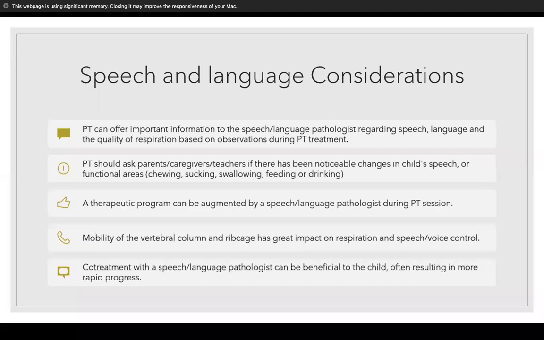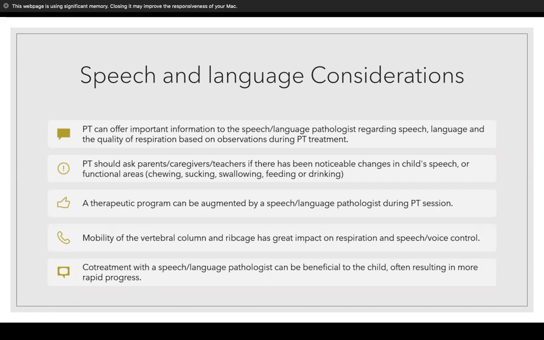With speech and language considerations, SPTs, we can offer important information to the speech and language pathologists regarding the speech and language and the quality of respiration seen throughout treatment. And we should ask the parents and caregivers and teachers if there are any noticeable changes with the child's speech or functional areas, such as chewing, sucking, swallowing, feeding, or drinking.